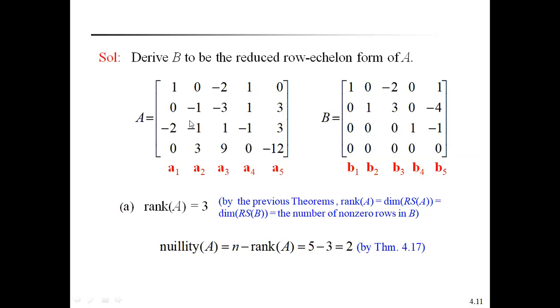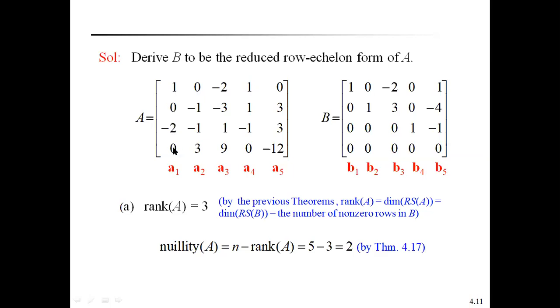By using elementary row operations, it can be reduced to the matrix B, that is called the reduced row echelon form. Already in the previous examples I told. So by using the first row first element, we can make the second row first element, third row first element, and fourth row first element zero.